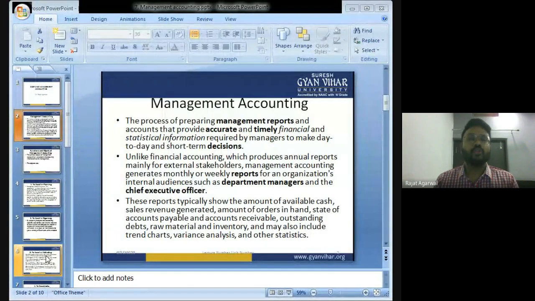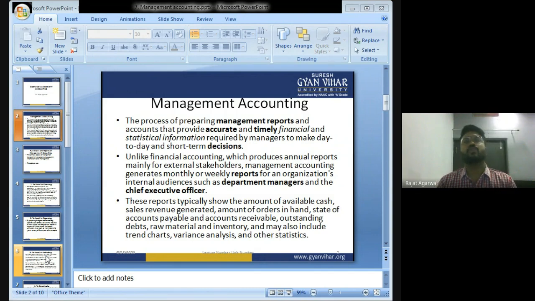Now I'm going to start the topic management accounting. Until now, I was teaching you about cost accounting. In cost accounting, I have told you that it helps in systematic recording of cost so that the management can come to know where to eliminate wastage, how to control the cost, and how to decrease the cost of the product so that the profit can be increased.